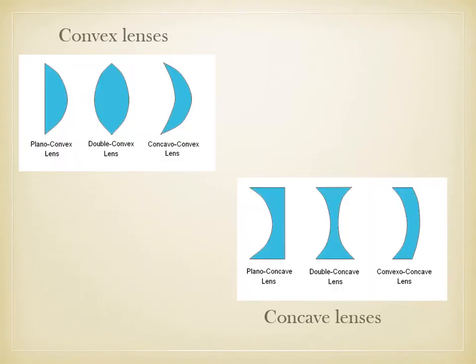There are various types of lenses. Convex lenses may be plano convex, where one side is plane and the other is convex. Then double convex, where both sides are convex. Then concavo convex, where one side is concave and the other is convex. Concave lenses are again of three types: plano concave, double concave, and convexo concave.